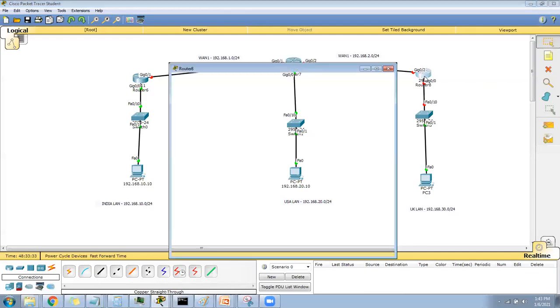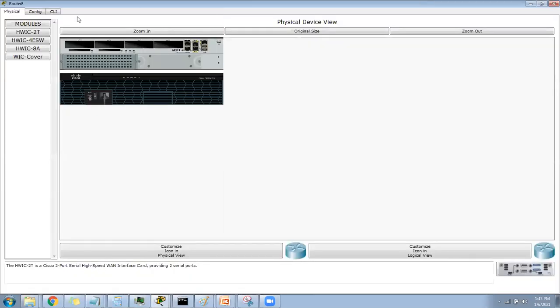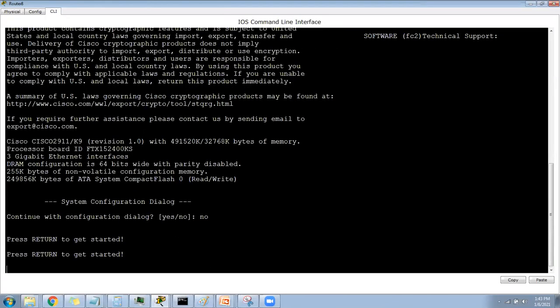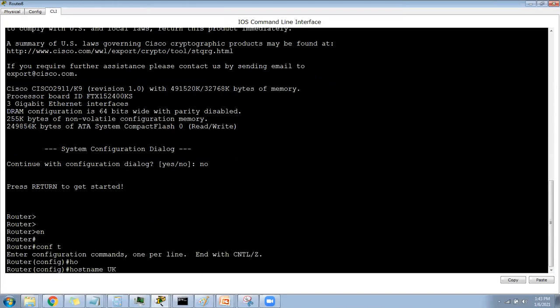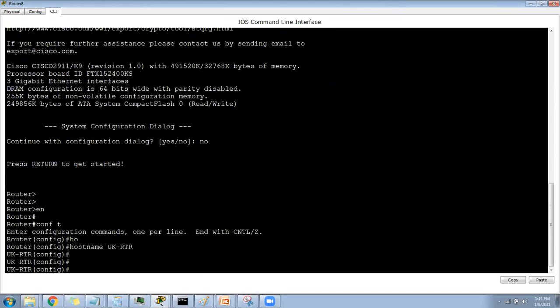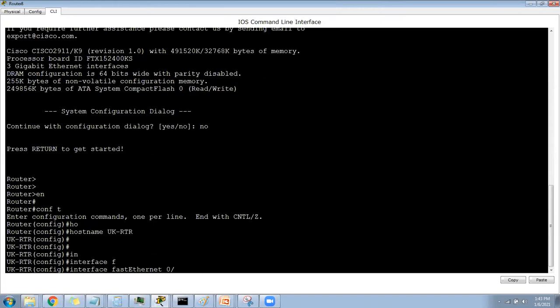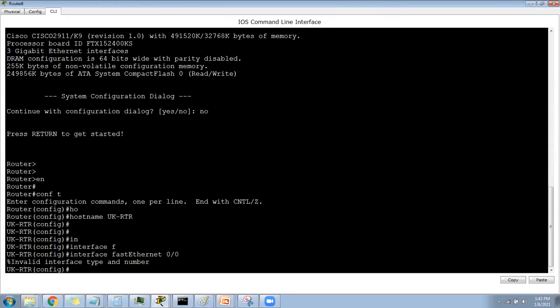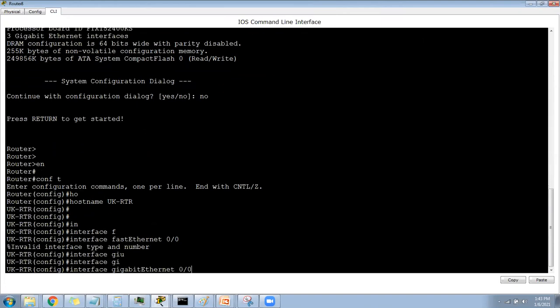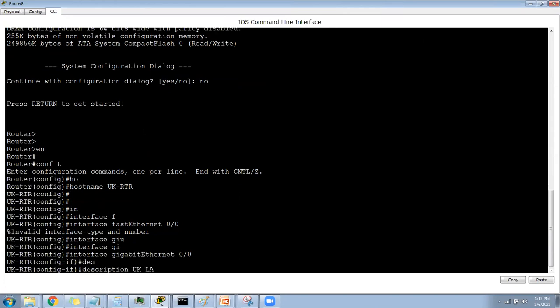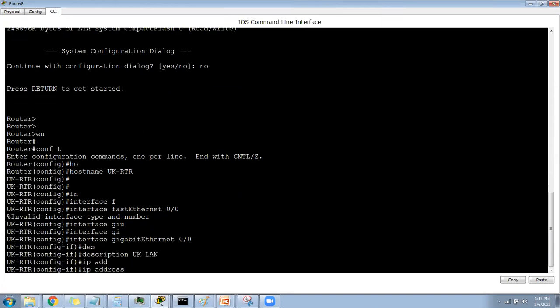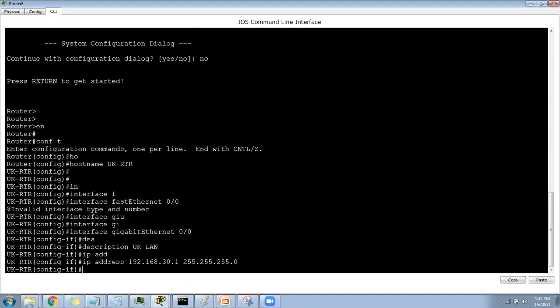So now this one I need to configure, the UK one. We just decided this one. So I will say no. Enable first, hostname UK RTR. Interface FastEthernet 0/0. Oh, sorry. See, there is no 0/0. It is GigabitEthernet 0/0. Description I will say UK LAN. IP address 192.168.30.1, 255.255.255.0.